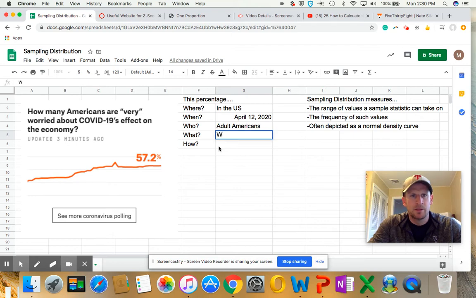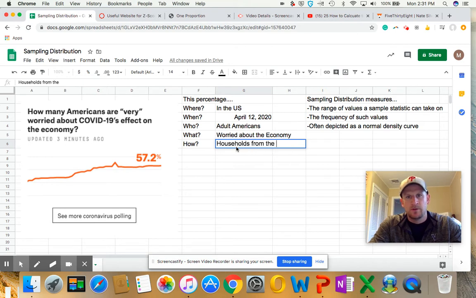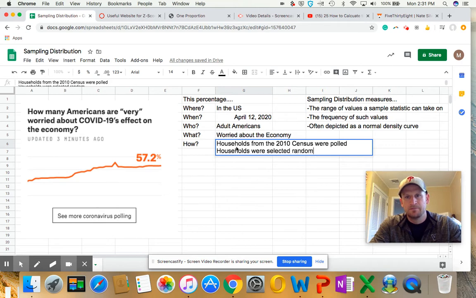We're trying to measure worried about the economy. How is really the most important thing. Okay, that's how we want to, like, how was this thing administered? Okay, and let's say that to answer this question, we'll say households from the 2010 census were polled. We'll say households were selected randomly.